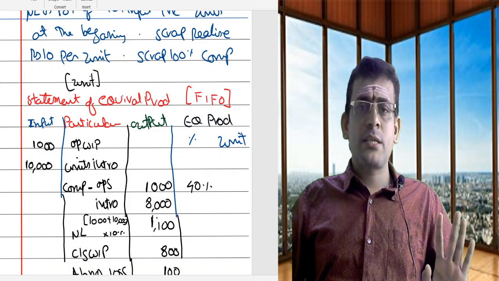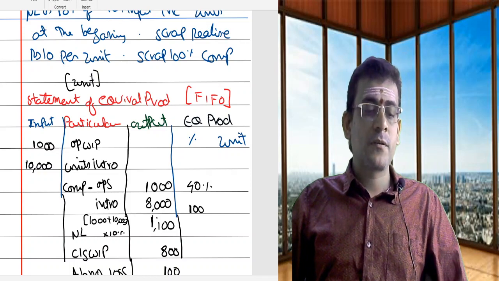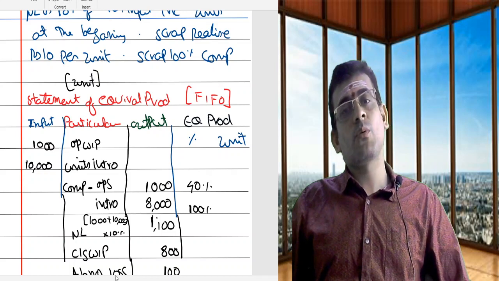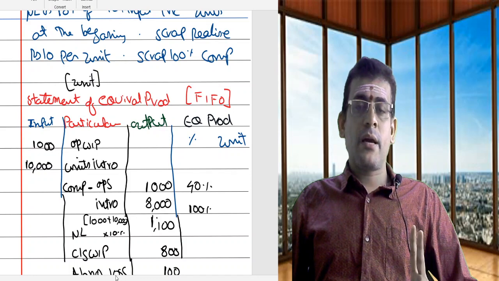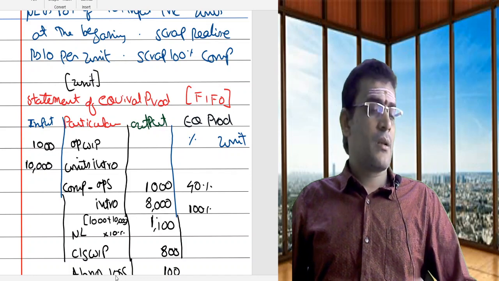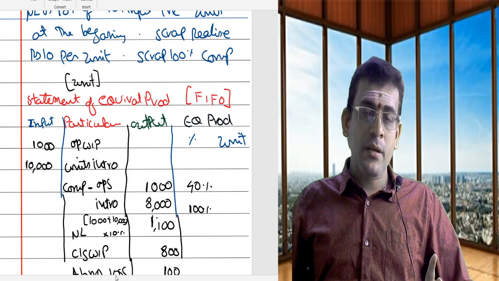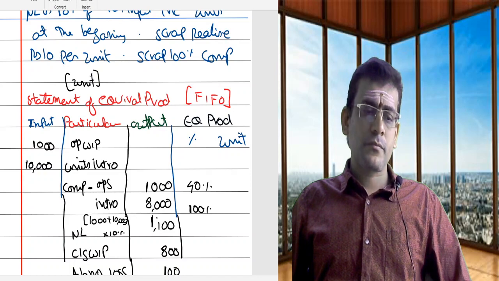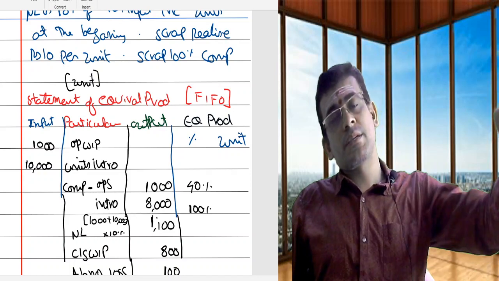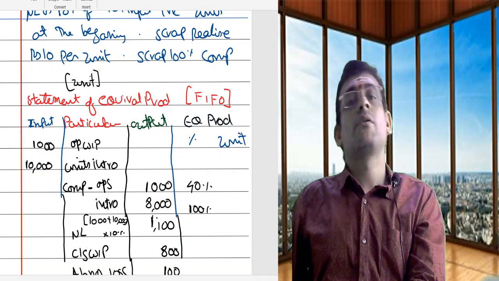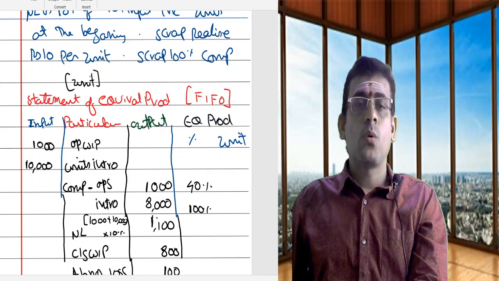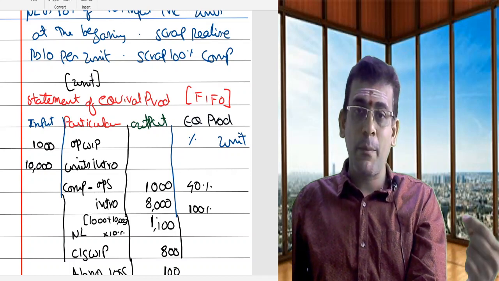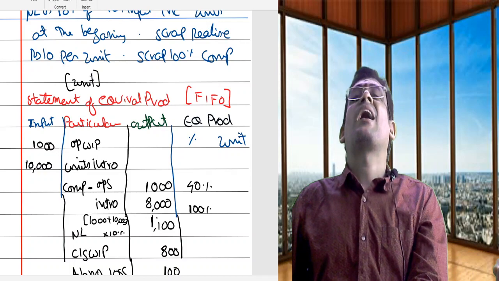8,000 completed in all aspects. So ultimately, what is the percentage of completion? 100%. 100% is the completion. That is the reason you are able to send that to the next process. See, the problem mentions 9,000 units were transferred to the next process. 9,000 units were completed. How are you completing 9,000 units? Using your opening stock and other units. Opening stock is 1,000. Opening stock already 60% is done. Now what will I do? I will do the other balance of 40% so that my opening stock of 1,000 will become complete. The remaining 8,000, as I am telling, had been completed to the extent of 100%.